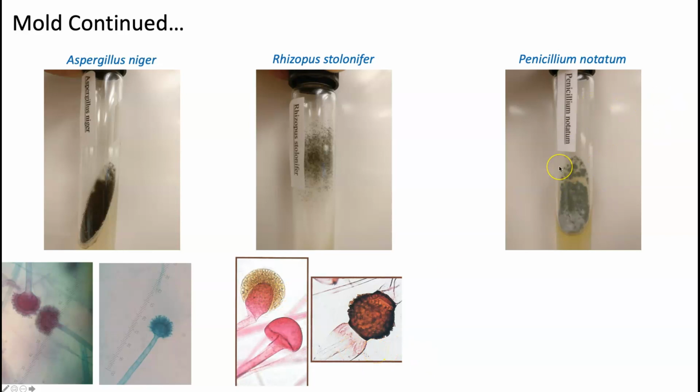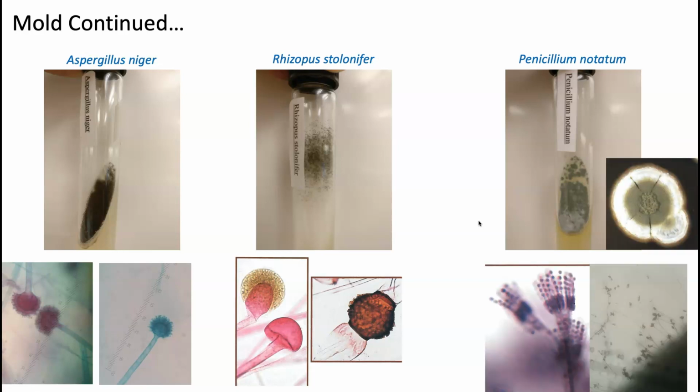The third mold that we're going to talk about is Penicillium notatum. Penicillium, very, very interesting. You can sort of make out that it has a greenish color to this mold, I hope. I have other pictures that I'll show you that maybe show it a little bit better. What does it look like? Here we see a little bit of green. Notice this sort of white outline when it grows on a plate.